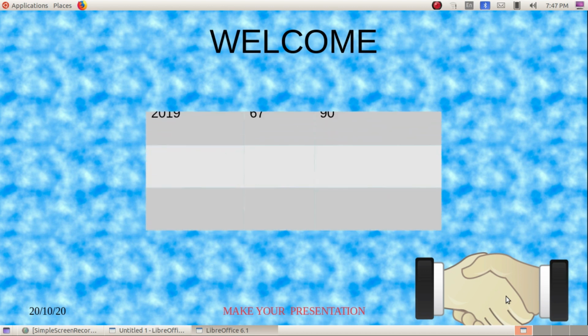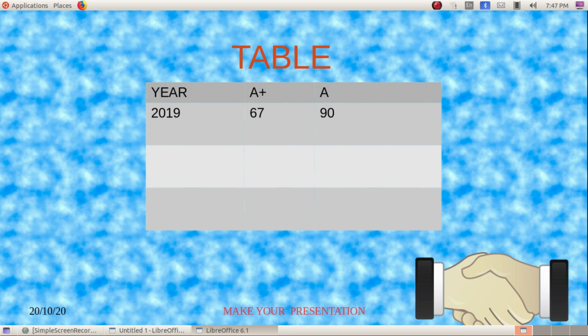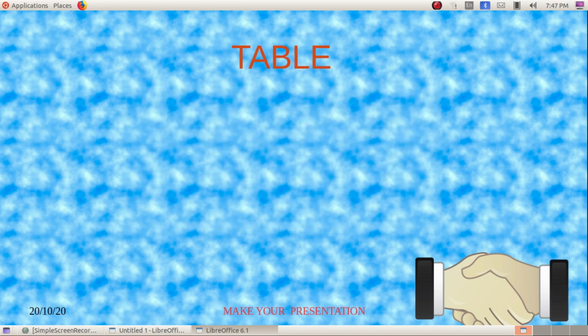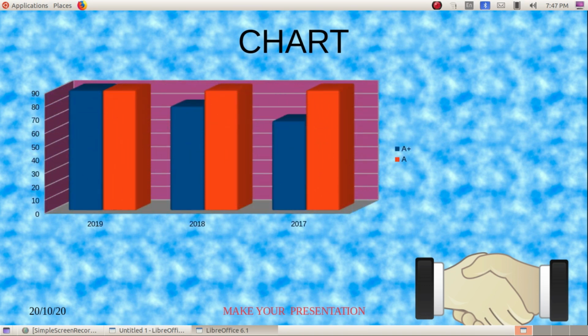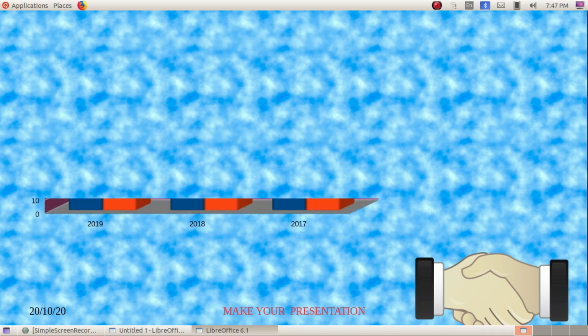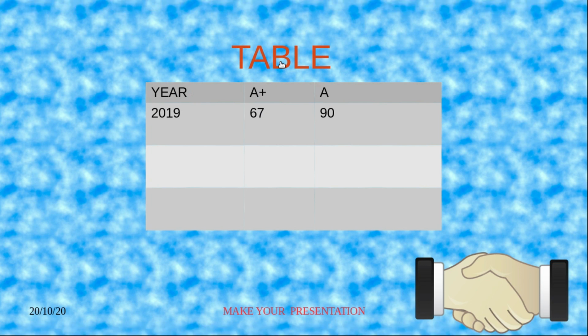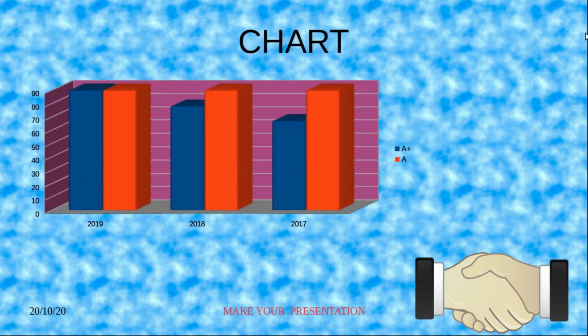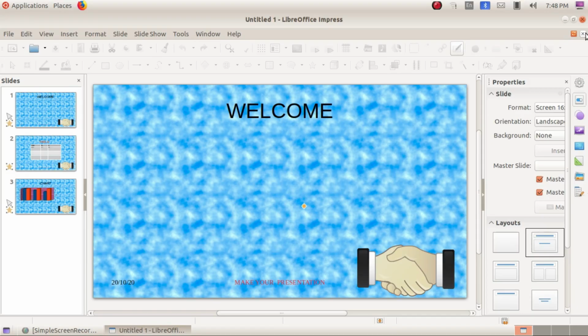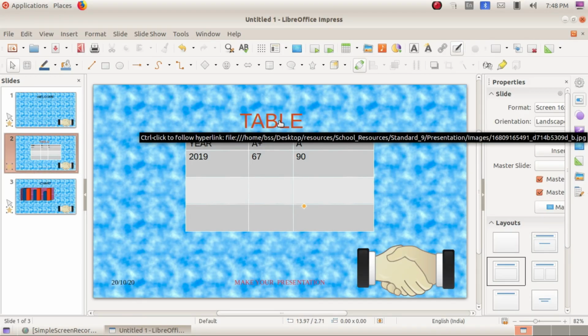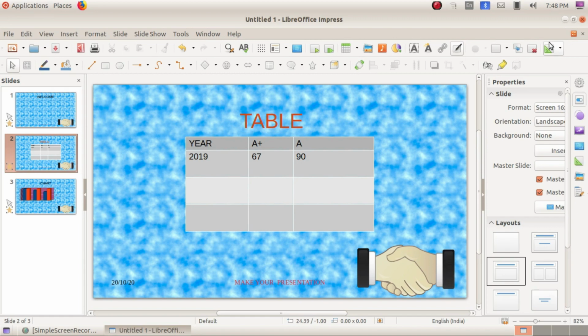And next, the table. The next slide is displayed, and here it is the chart. Okay, we have to see that hyperlink. So here in the table we have applied it, so just click on there, the image will be displayed. Okay, because of the full screen it is not able to display.